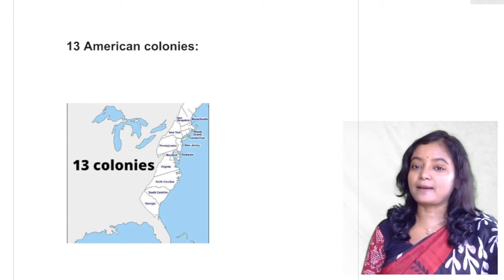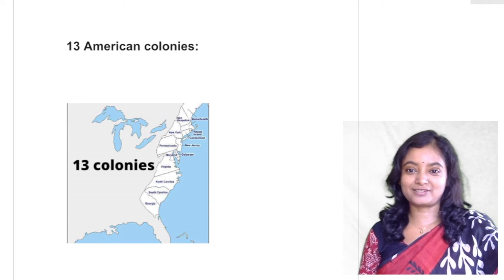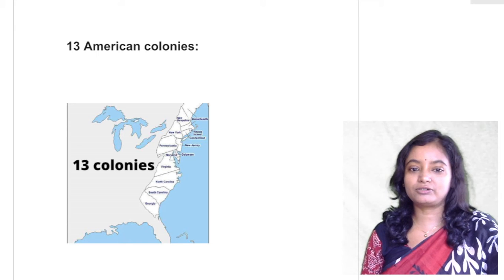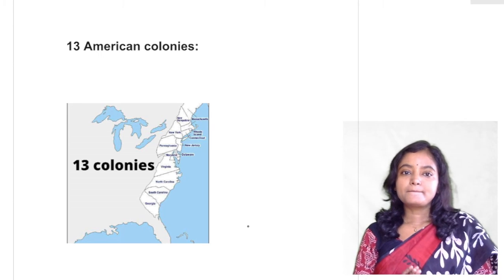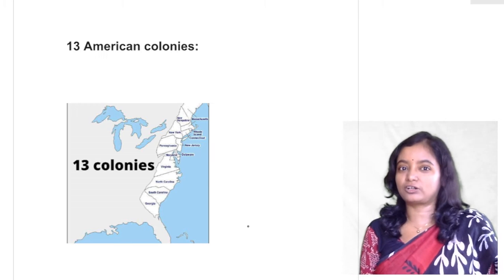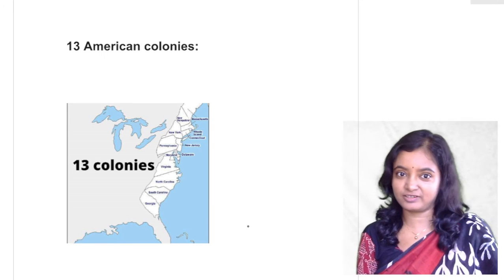Today we are going to talk about the 13 American colonies. It will not be a big video, and there is not so much to discuss, and it is not so interesting either, but we have to maintain the chronology of American literature and history.